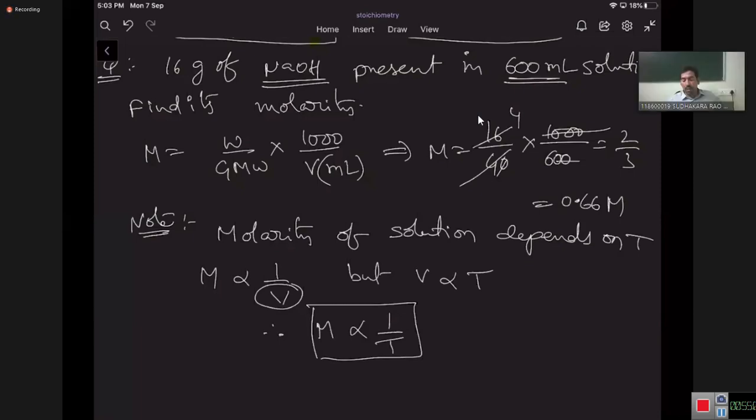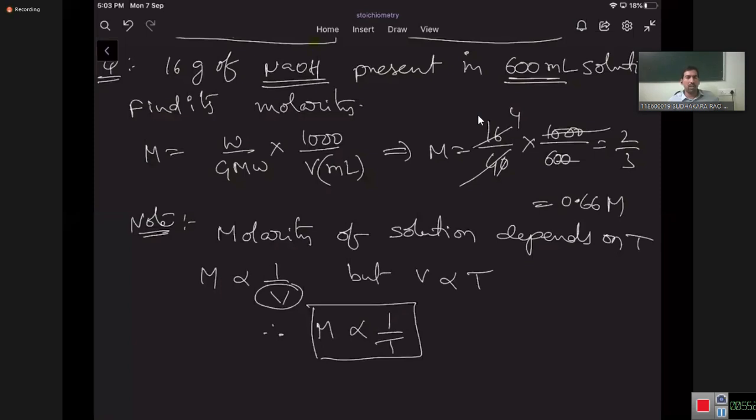You cannot say it that way. What I mean to say is, if temperature is changed, there is a slight change in the volume. There is not much significance, but there is some change in the volume of the solution with respect to the temperature. So there will be a minute change in the molarity.